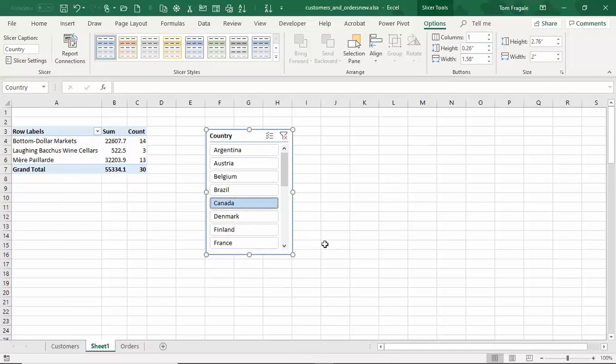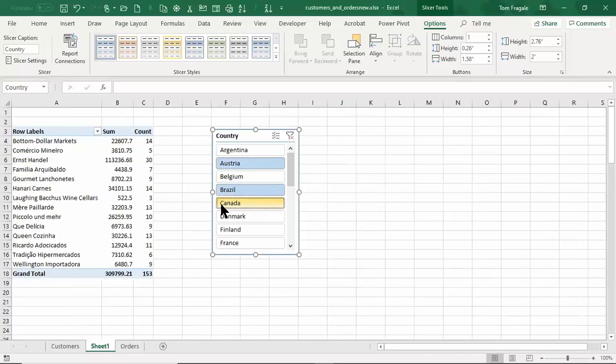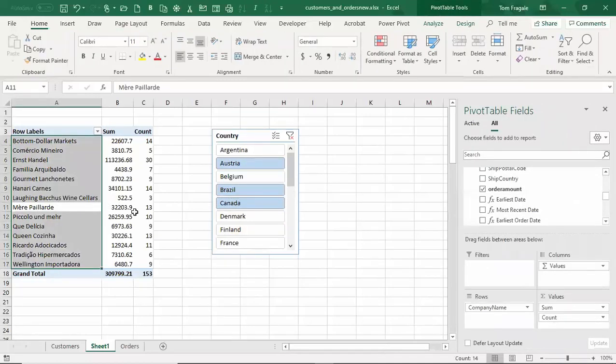Now, if I want to pick more than one of those, I'm going to hold down my control key on my keyboard. So I'll pick on Austria, then I'm going to hold down the control key and I'll pick on Brazil and Canada. Now I have the ones from all those different countries. Now, to make this more meaningful, it'll be really helpful if I can show the country on the pivot table, although it's not necessary. But I think it'll be more meaningful if I do.